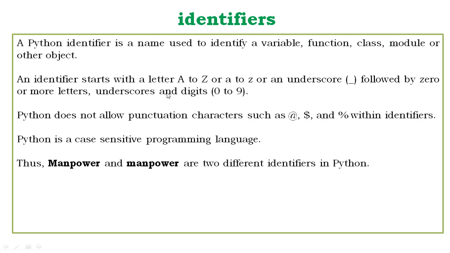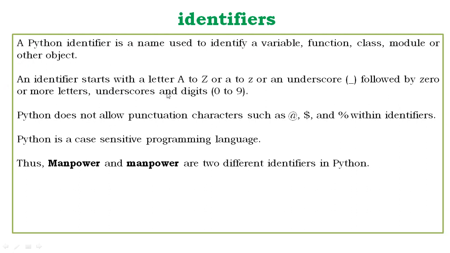The same content is there: Python provides no braces to indicate blocks of code for classes and functions or flow control. Flow control is an if else statement or for loop or anything else. Blocks of code are denoted by line indentation, which is rigidly enforced. You have to apply this.